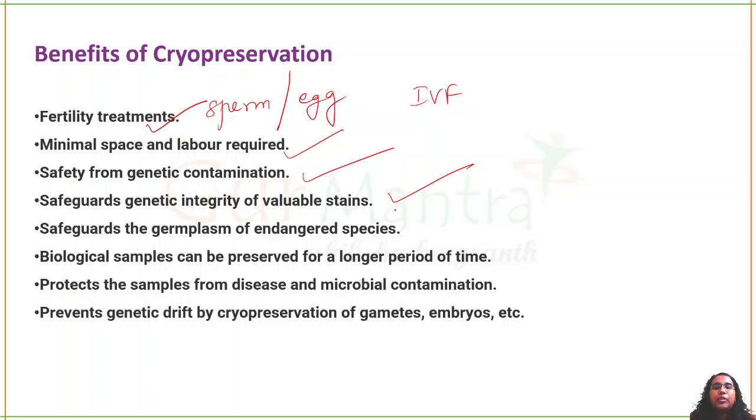The germ plasm of endangered species can be stored so that we can revive them and bring back those species which are going to be extinct. And biological samples can be preserved for a very long period of time without any contamination, and it will prevent genetic drift. We have studied genetic drift, so it can prevent that.